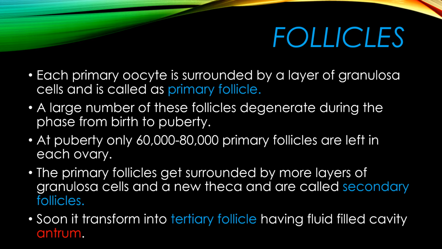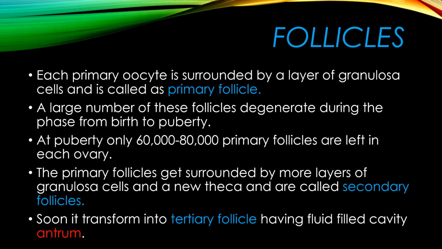Now the oogonia which were formed in the fetal ovary start degenerating after birth. That means the follicles continuously degenerate till the stage of puberty.